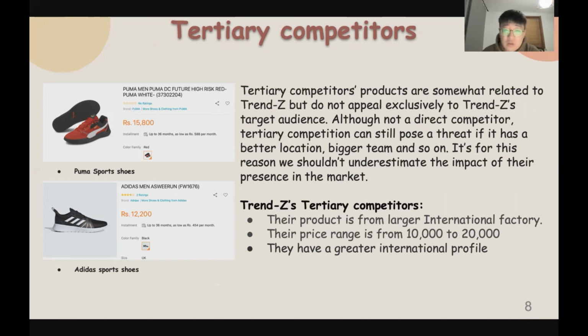For this reason we shouldn't underestimate their presence in the market. Trend Z's tertiary competitors are the Puma sports shoes and the Adidas sports shoes. Their products come from a larger international factory, and their price range is from 10,000 to 20,000, which is much higher than our product. They also have a great international profile.